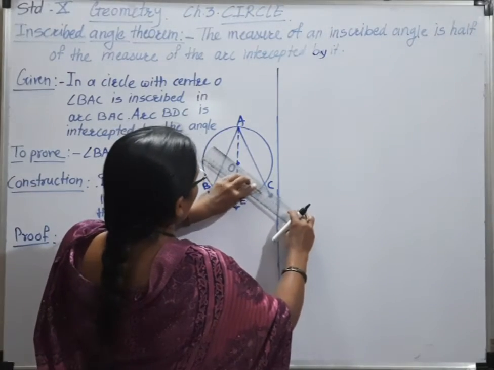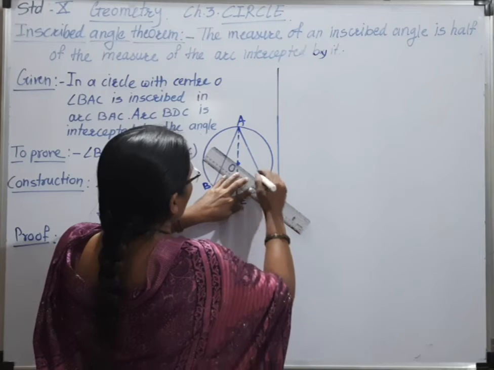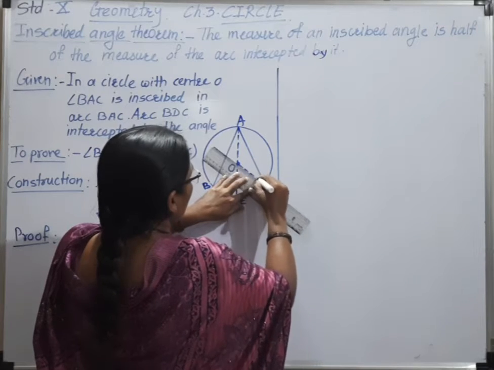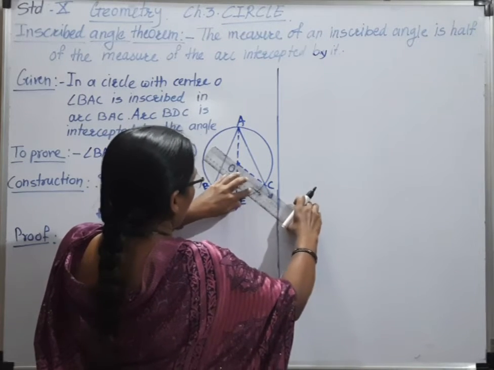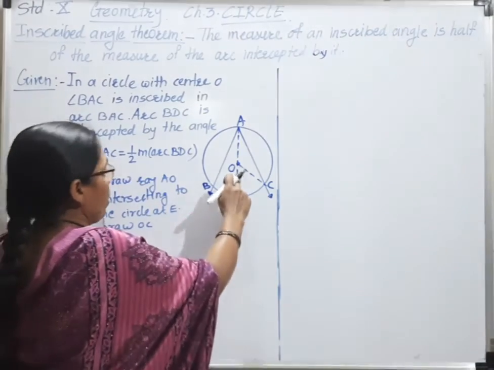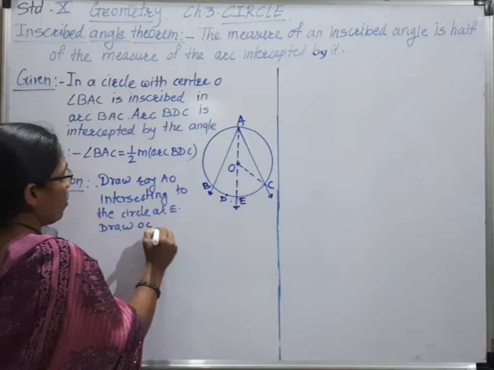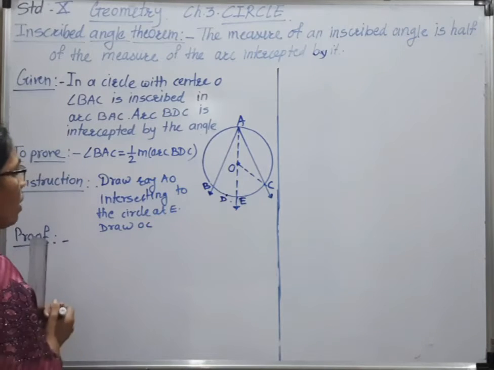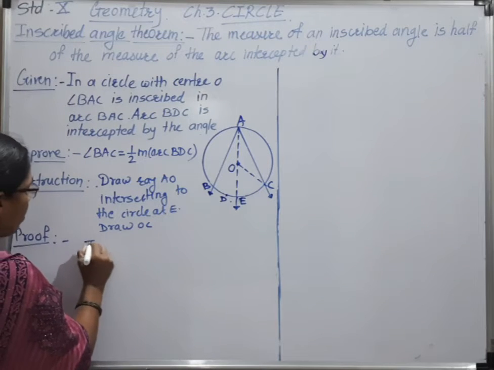Now we have to join these two points, which is the radius of the circle. Now draw OC. From that we have to write the proof in triangle.